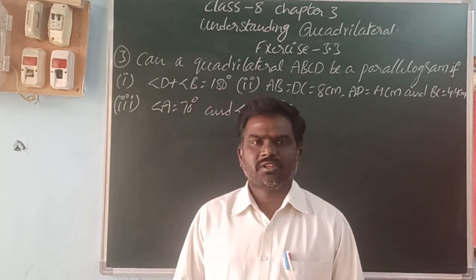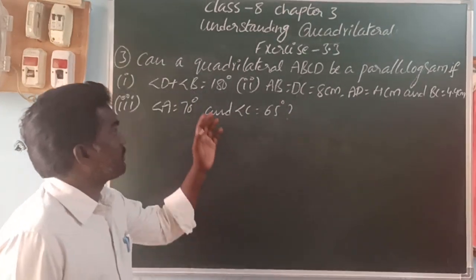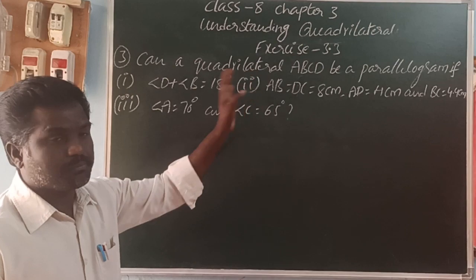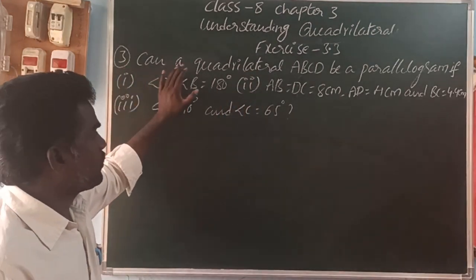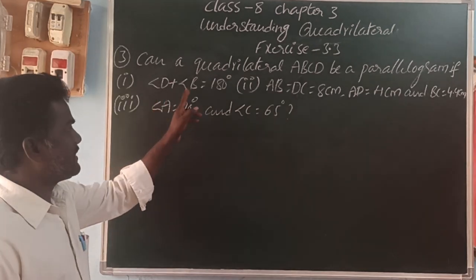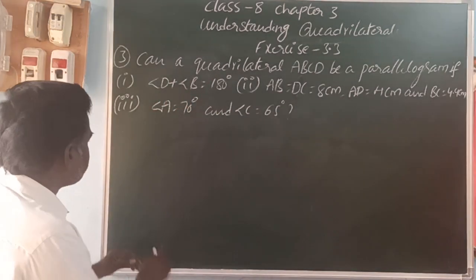This is Balakrishna. In this video, I am going to explain class 8, chapter 3, Understanding Quadrilaterals, exercise 3.3. First question: can a quadrilateral ABCD be a parallelogram if angle D plus angle B is equal to 180?